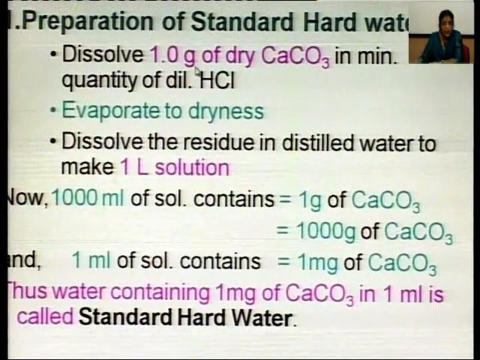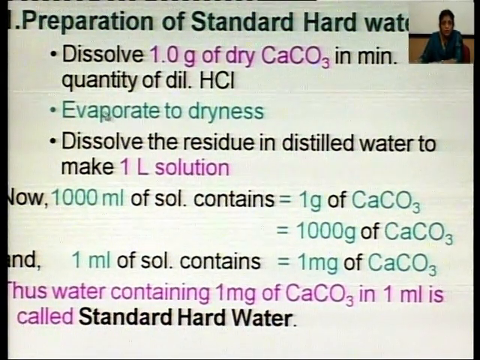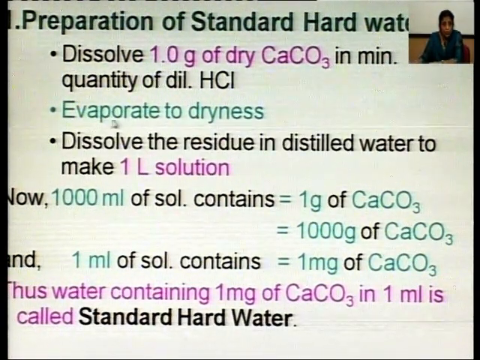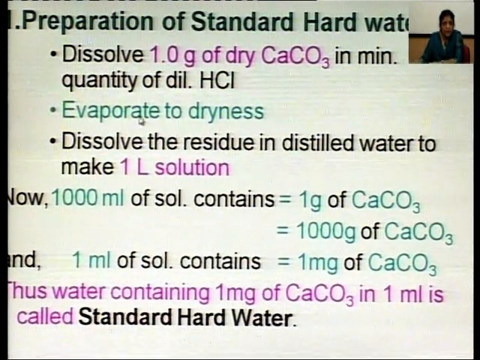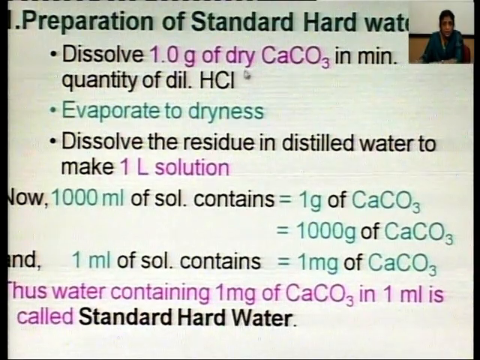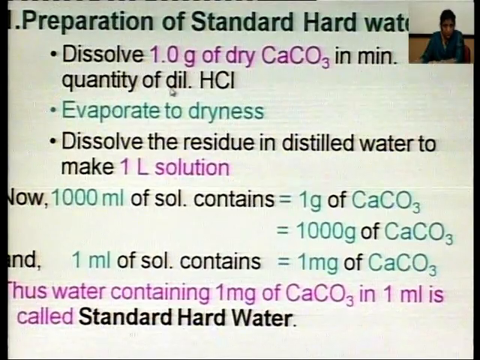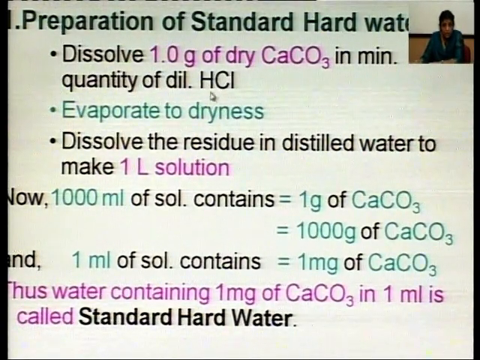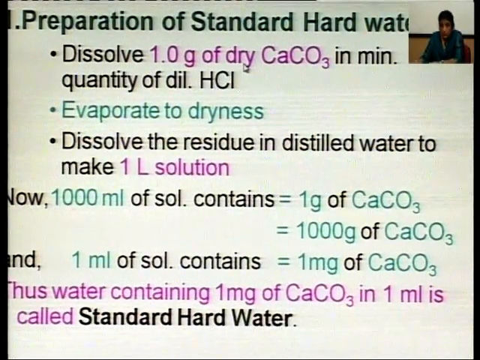Take 1 gram of dry calcium carbonate and dissolve it in minimum quantity of dilute HCl. Evaporate it to dryness, that is, the solution is heated and evaporated to dryness. As we have taken dry calcium carbonate and dissolved it in dilute HCl, the reaction of the two will convert calcium carbonate into calcium chloride. Calcium chloride is a hardness causing substance.